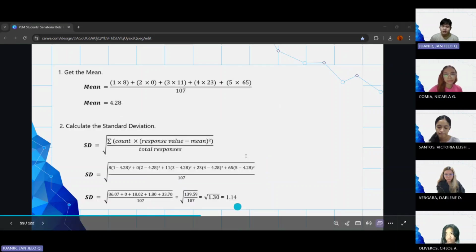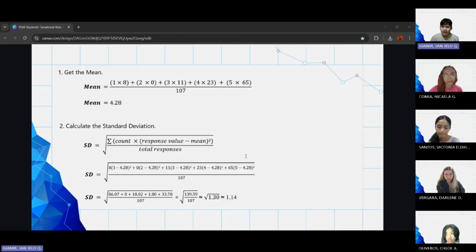For the standard deviation, we have a mean of 4.28. The variance is 1.30, and when we get its square root, we will have a standard deviation of 1.14. To assess this result once again, we will get the percentage of this standard deviation with the mean. We will divide 1.14 by 4.28 and multiply it by 100%. The resulting coefficient of variation is 26.64%.